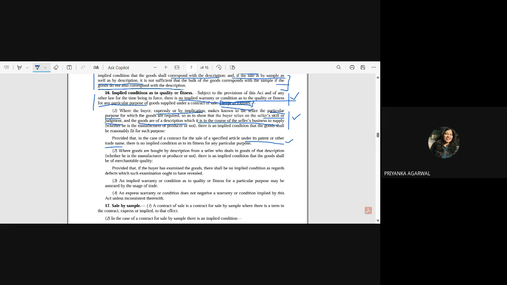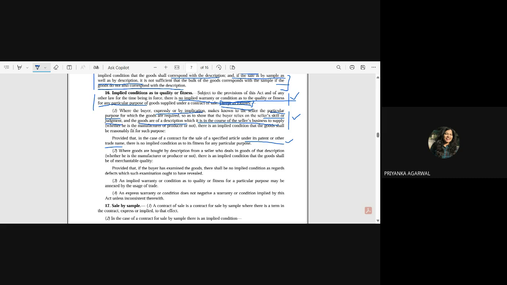Or other trade name. There is certain goodwill. You might have read about passing off of trademark, wherein you would not have registered that trademark, right? But because people know it for that purpose, that is called passing off. It is not required to be registered because certain checkboxes have been fulfilled, like people know that and people are buying for that, and there are a lot of other things which you can read later on.